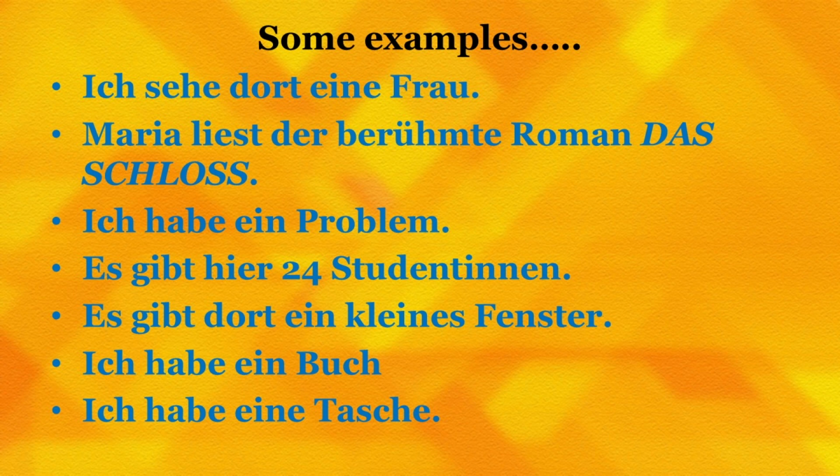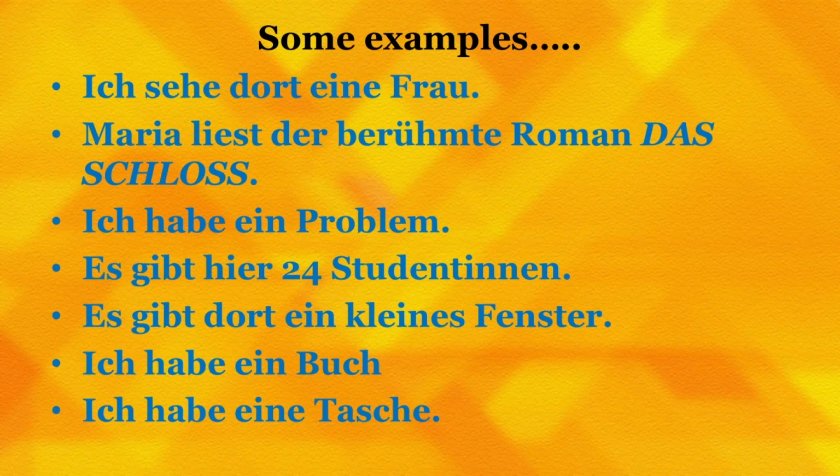Es gibt dort ein kleines Fenster. What does Fenster mean? It's a window. And the article for Fenster is das. Das is the definite article and the indefinite article for das Fenster will be ein. So, es gibt dort ein kleines Fenster.